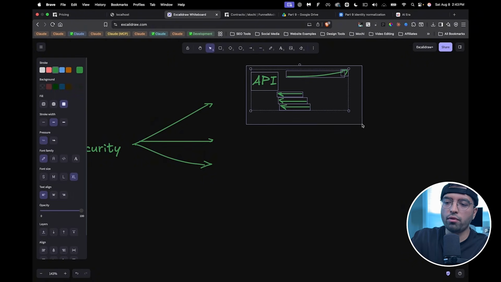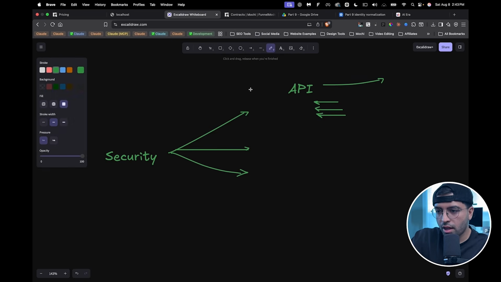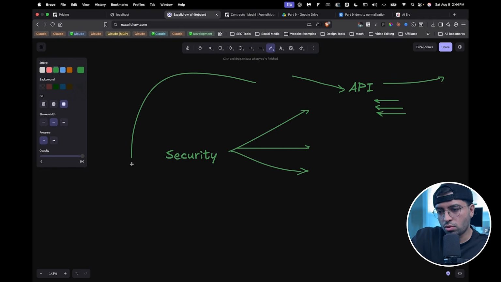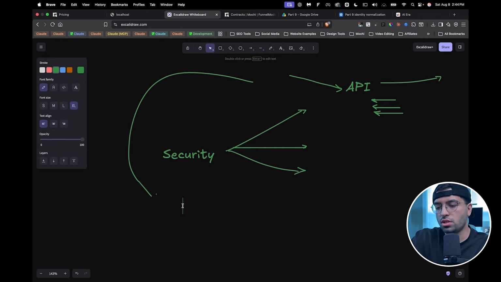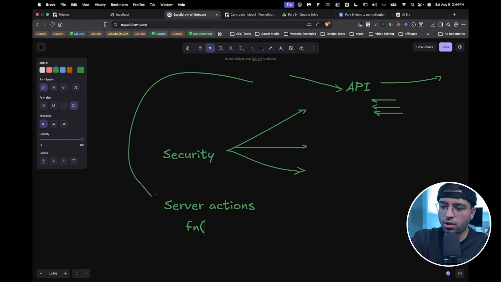But right now, what I want to focus your attention on is inside this API layer, essentially, for someone to call this API endpoint, they can just call the address. And so what some people do is they create a server action, which is very normal in Next.js applications, right? You create a server action that is a function and it does a very specific thing, which is it's just a function that can call the server.